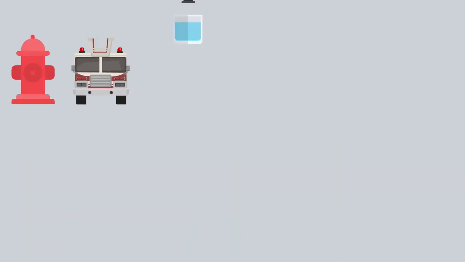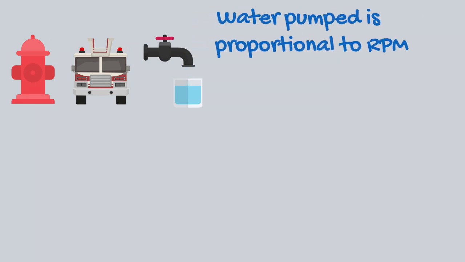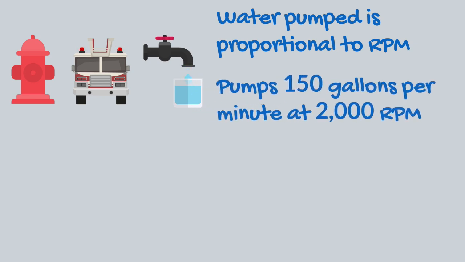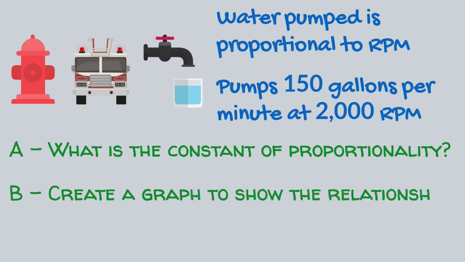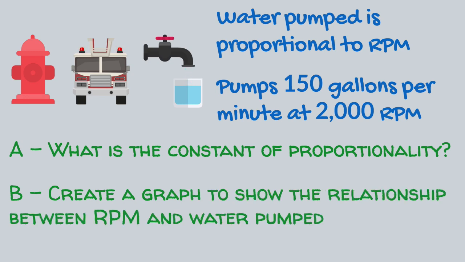Mike said the amount of water a fire truck pumps is proportional to the engine's RPM, or revolutions per minute. A fire truck pumps 150 gallons per minute at 2,000 RPM. What is the constant of proportionality? Create a graph to show the relationship between RPM and water pumped.